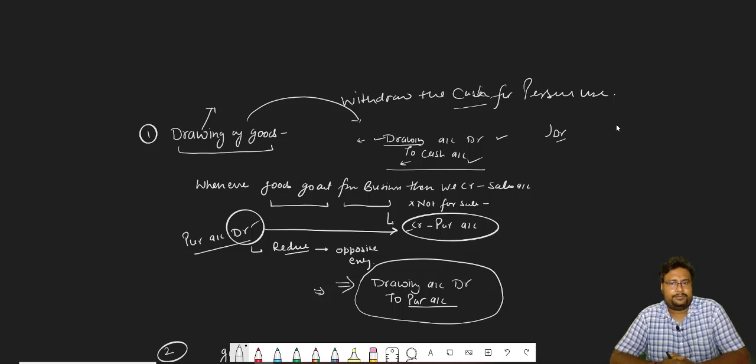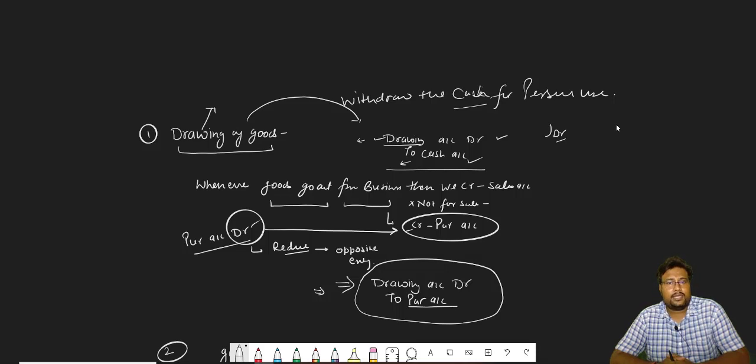But sometimes the proprietor withdraws the goods for personal use. Like suppose the proprietor has a furniture shop and takes out some furniture for home, for personal use. Then it is drawing of goods.